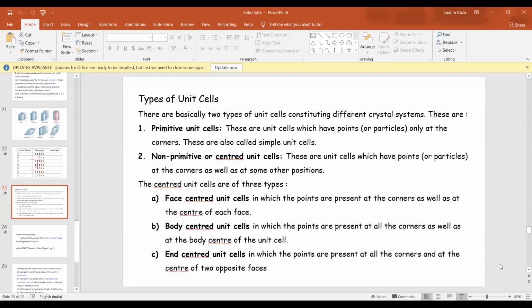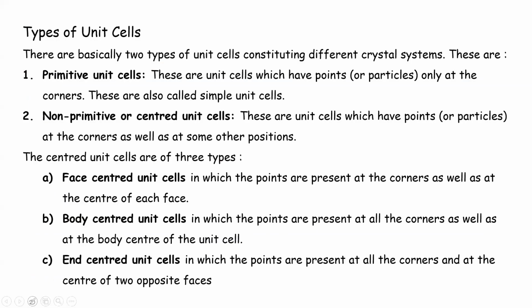Okay. So now here we saw that we have different types of unit cells, right? We have a primitive unit cell, we have non-primitive, in which we have face centered, body centered, and end-centered unit cells.